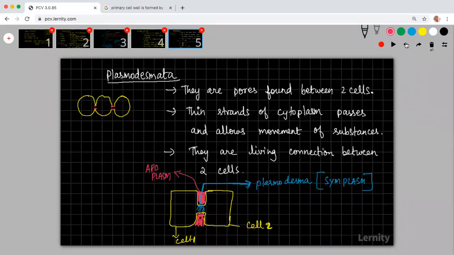Yesterday itself I told you. So what are they? They are thin strands of cytoplasm which allow the movement of substances. You see here, this is nothing but cytoplasm, but it is allowing that particular extension. This is a cell, and let us say this is the cytoplasm. The cytoplasm is connecting two areas. This is what we call plasmodesmata. Okay.